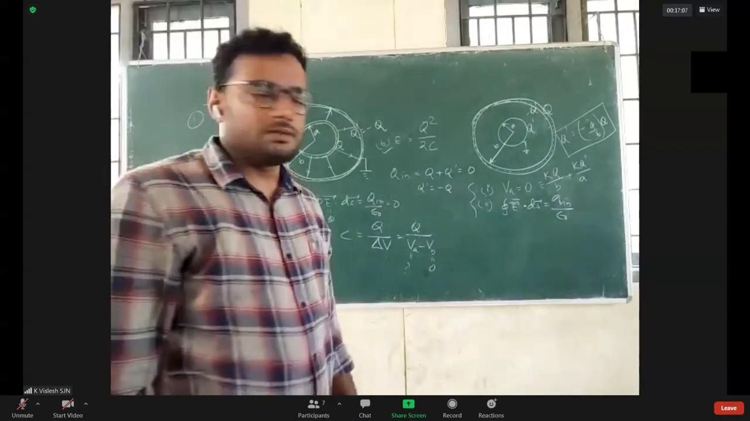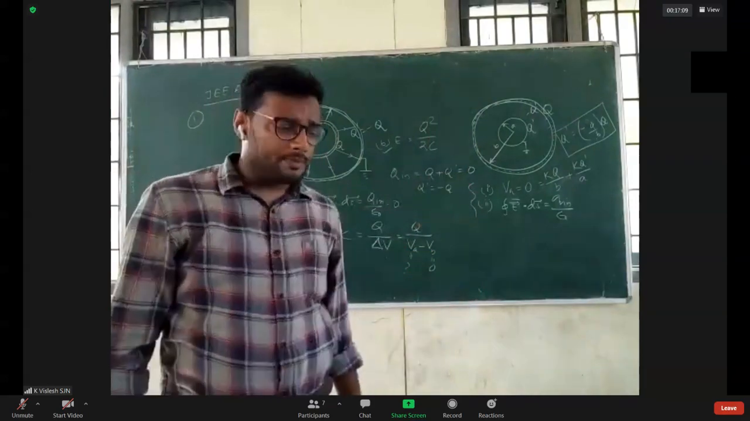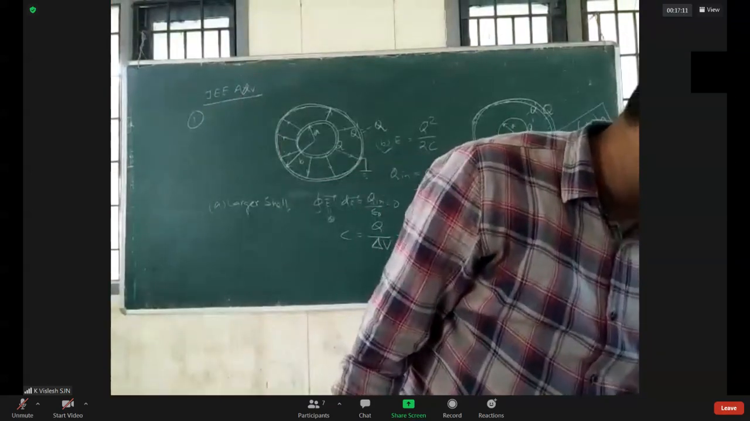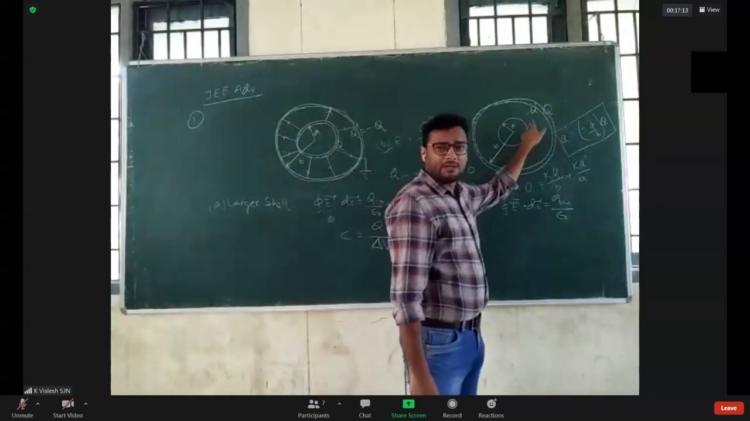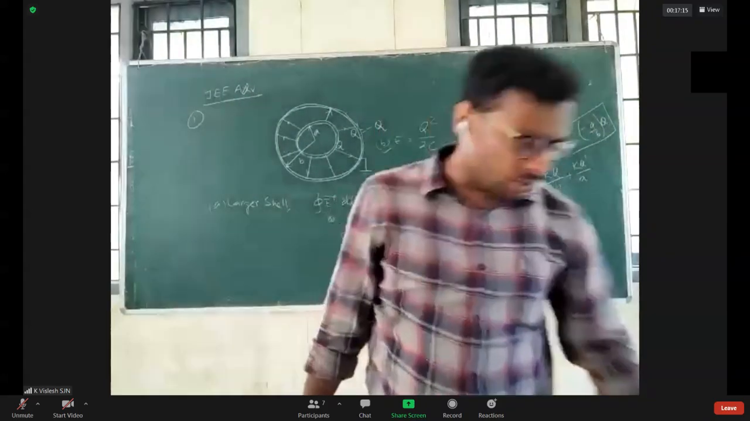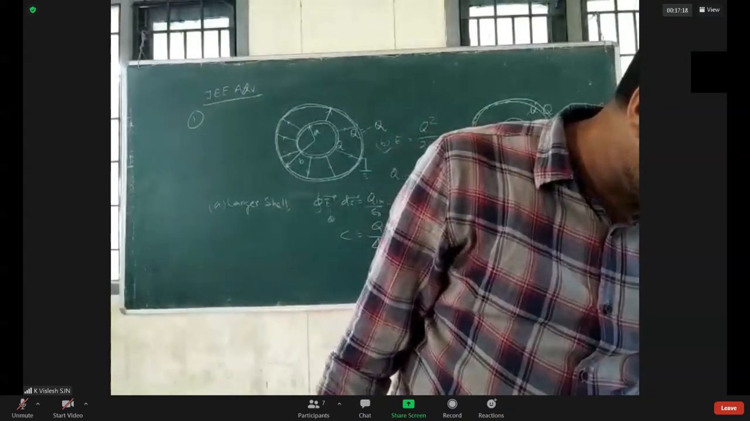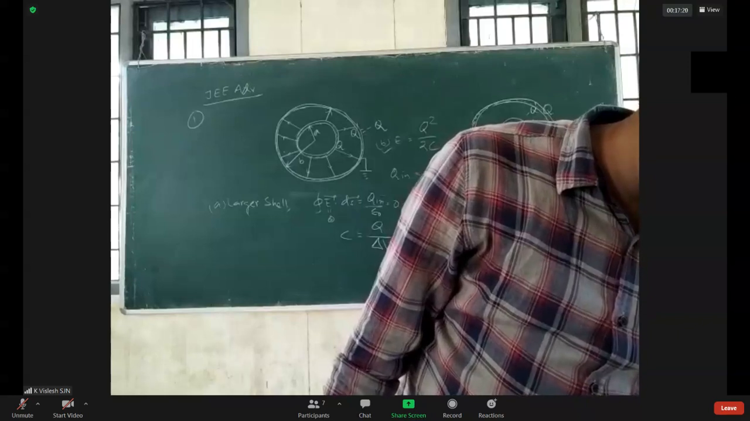Okay, then we have solved it. We have done it. Opposite and equal charge: it is Q prime, it is minus Q prime. Opposite and equal. Option C is correct.